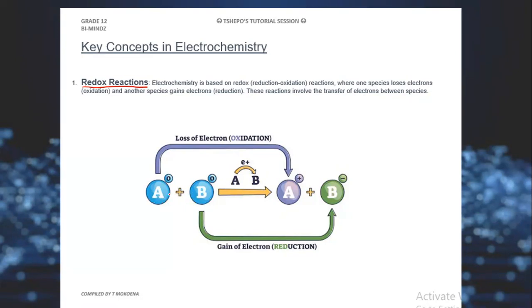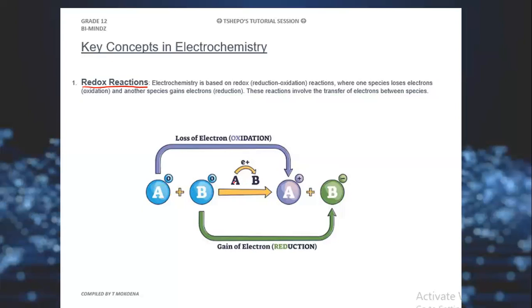Now, when this species sees this species, this is what is going to happen. Say, for example, amongst the two, the one is supposed to be weak in losing the electrons, the other one is supposed to be strong in losing the electron. The one is supposed to be weak in gaining electron, the other one is supposed to be strong in gaining electron. They must be like that.